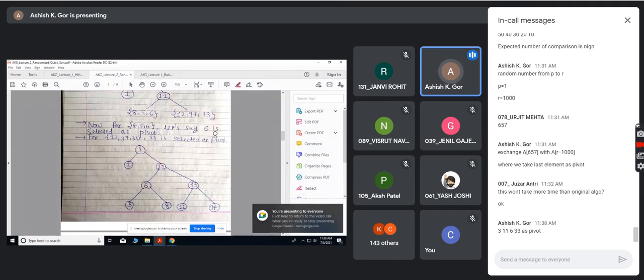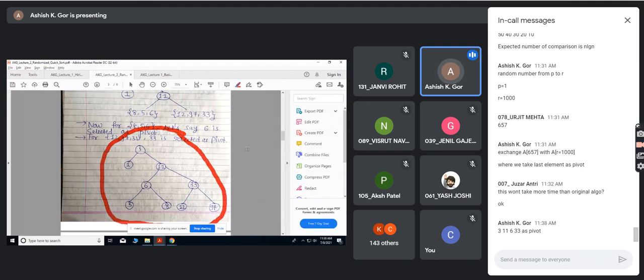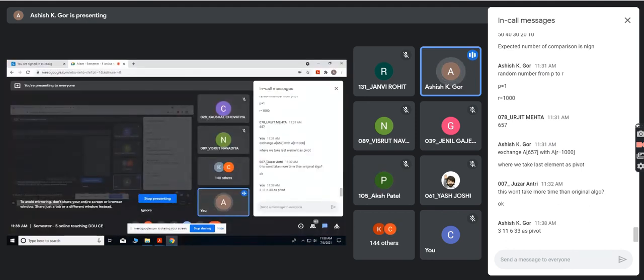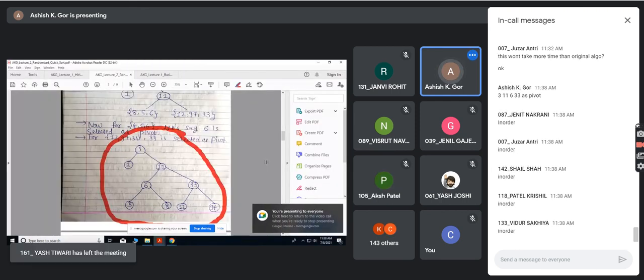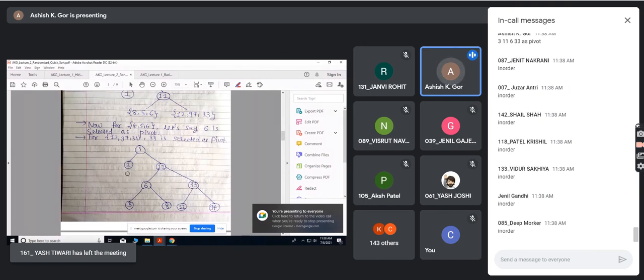Can you tell me which type of traversal over this tree will give you a sorted answer? Can you do some tree traversal on this tree so that you will get a sorted answer? Janet is very correct. It is in-order traversal.